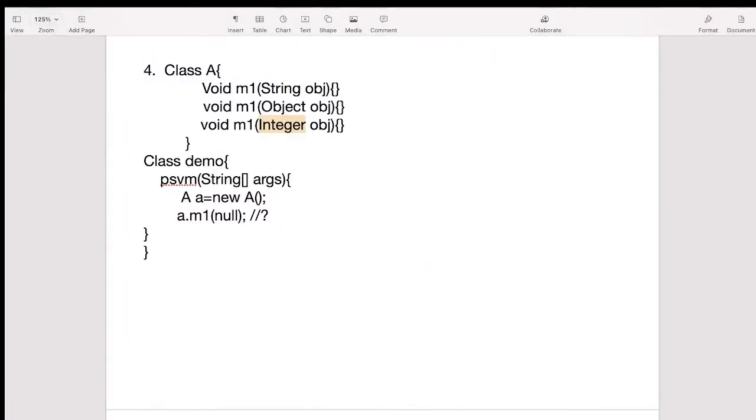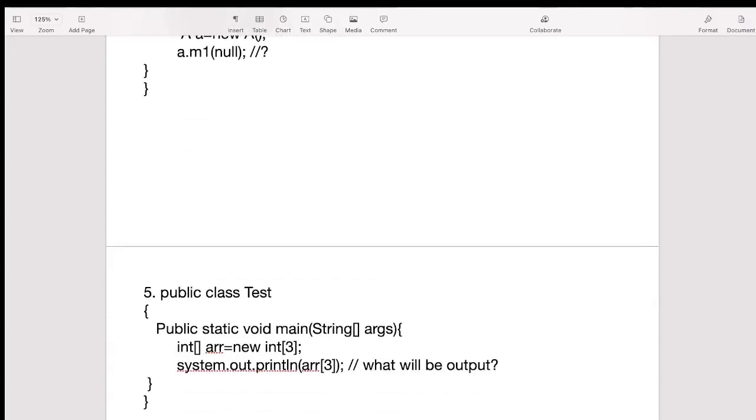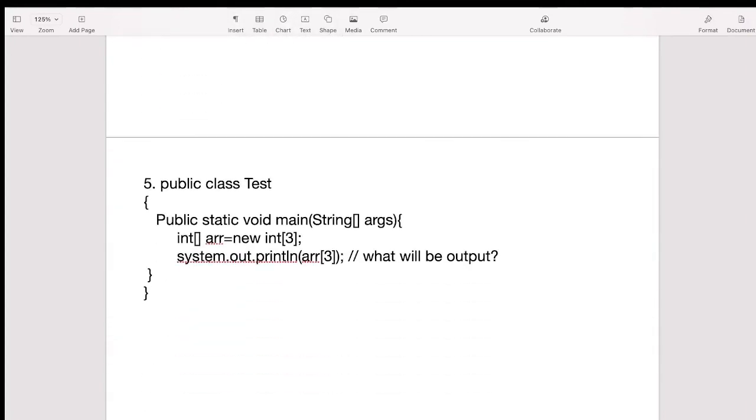This is the fourth one. Now we will be seeing the fifth question. Okay, so the fifth question is, we have one test class. Here we have created one integer array of size 3. Then we are trying to access the third element, or the index we have passed is 3 for that array, and we are trying to access that third element.